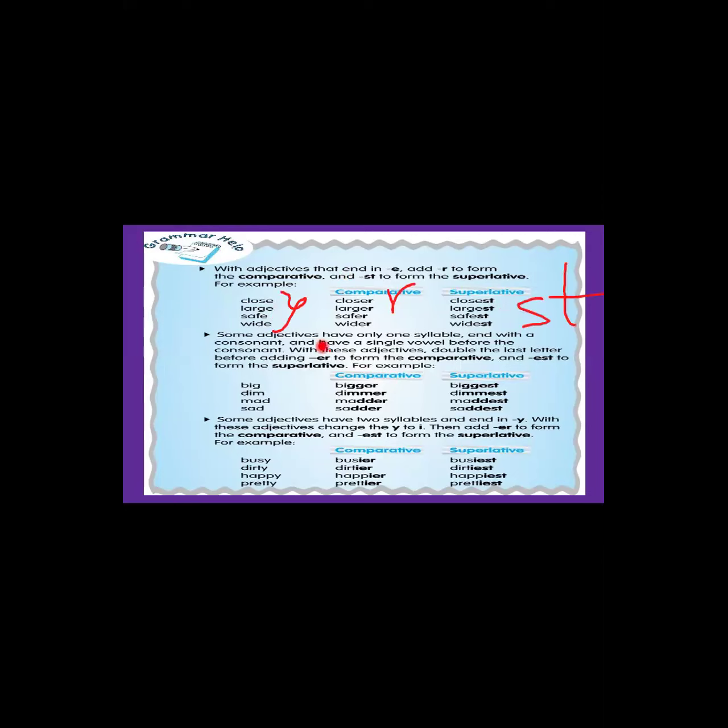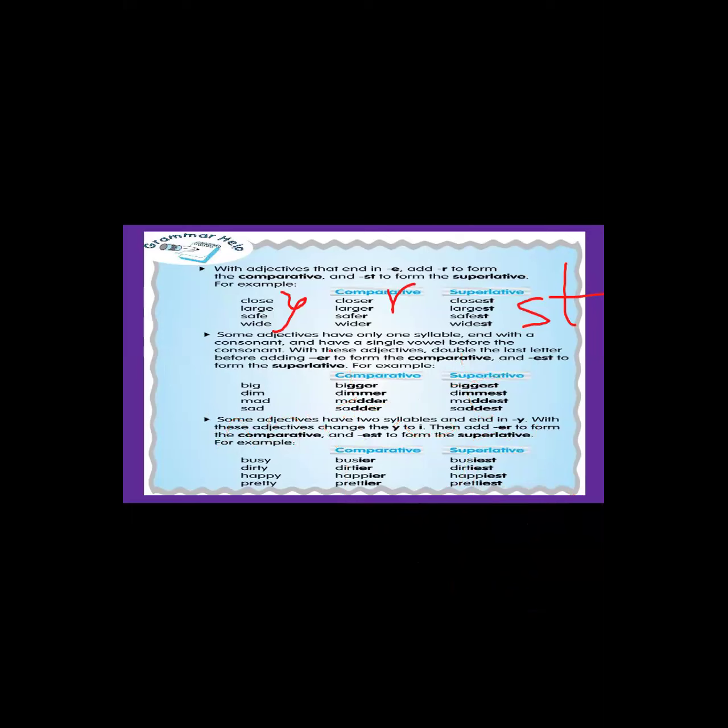Now coming to the next point: some adjectives only have one syllable and end with a consonant, and have a single vowel before the consonant. With these adjectives, double the last letter. We already saw hot, hotter. It is ending with a consonant, and before the consonant there's a vowel. So we double the last letter, double T, and then add ER for the comparative and EST for the superlative. Same thing is there over here. Please read these words along with me. Big, bigger, biggest.